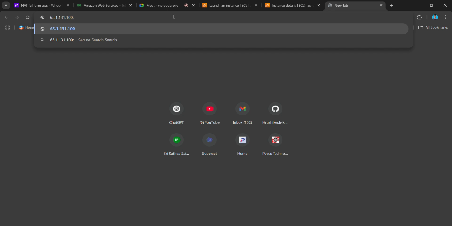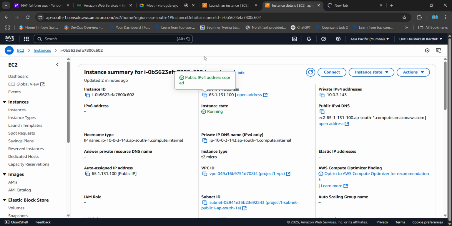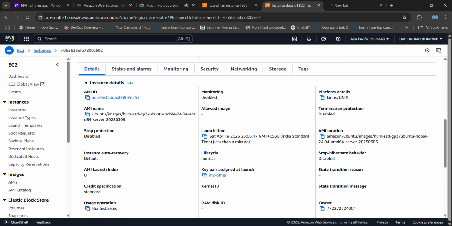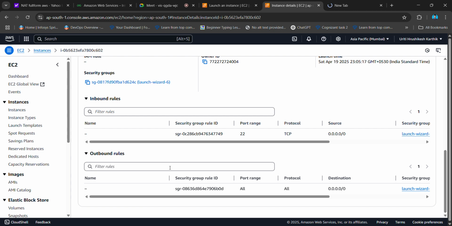So I'll give 8000, and you know it won't do anything. I need to configure my security group to allow inbound traffic for TCP, which means it should be available on the internet and everyone should access it. Then I'll edit this.